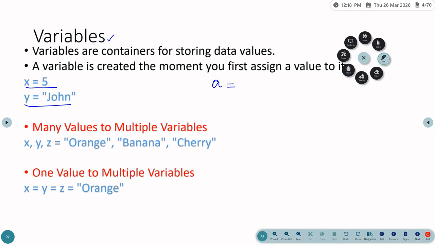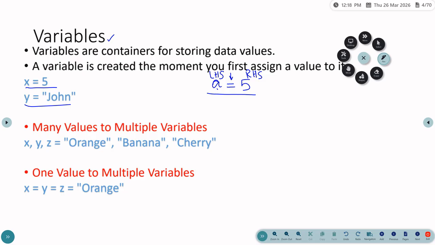For that you can use the equal to operator, and on the right hand side you give the value. So this is the syntax of declaring a variable. On the left hand side you give the name of the variable, on the right hand side you give the value, and in between you use the equal to operator.